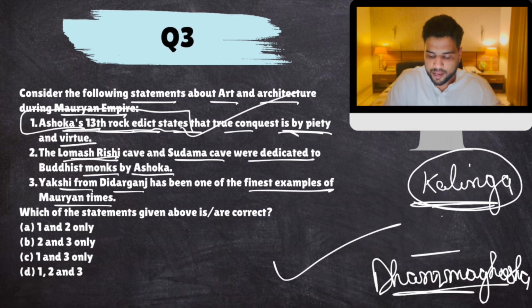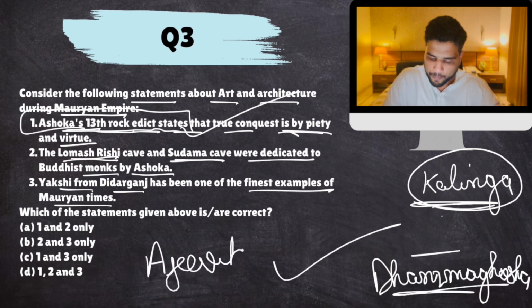Now, Lomas Rishi cave and Sudama caves were dedicated for the Ajivika sect. Ashoka did not convert them for Buddhism. Not for Buddhism. So this is false.